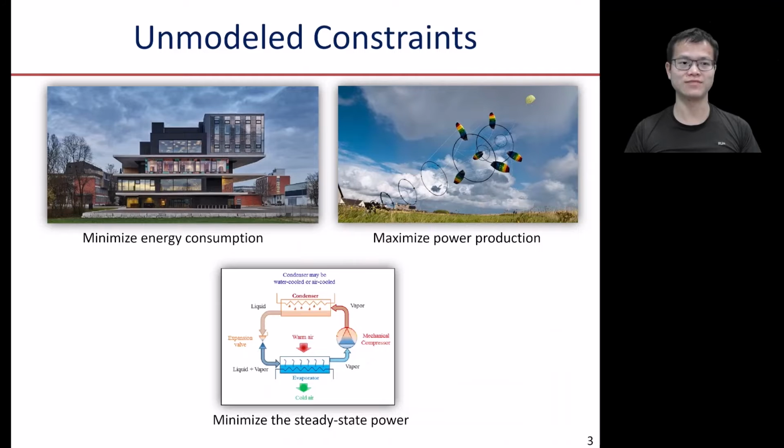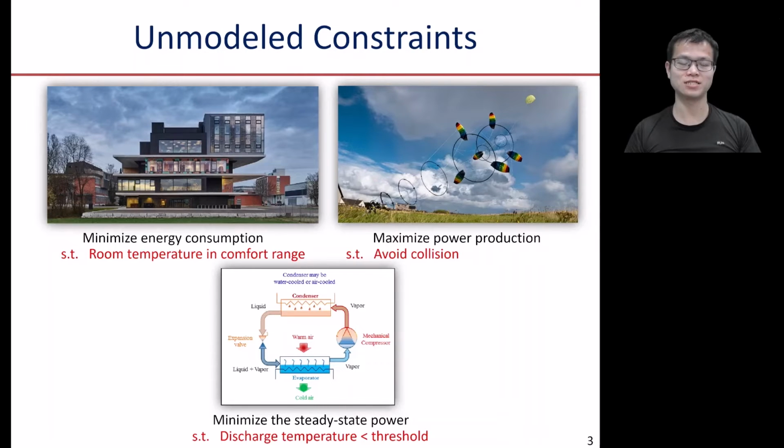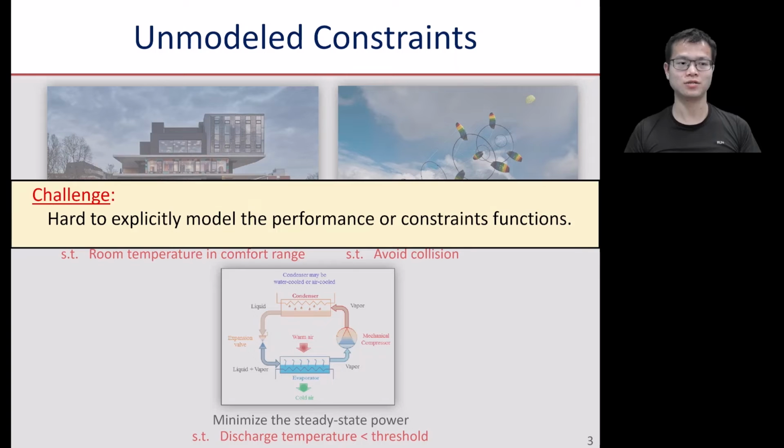What makes this problem even more challenging is the presence of unmodeled constraints. For example, in the building, we try to keep the room temperature in the comfort range. In the airborne wind energy system, we try to avoid collision. In the vapor compression system, we try to keep the discharge temperature below a threshold. So here, the common challenge is it's hard to explicitly model the mapping from the internal variables of the system to the performance or constraint functions.